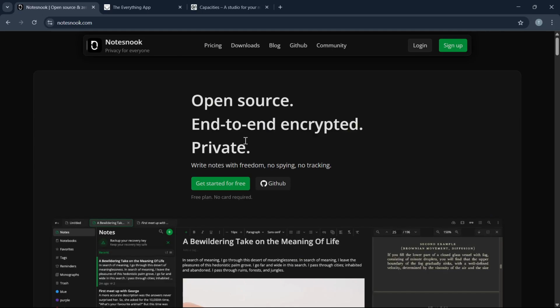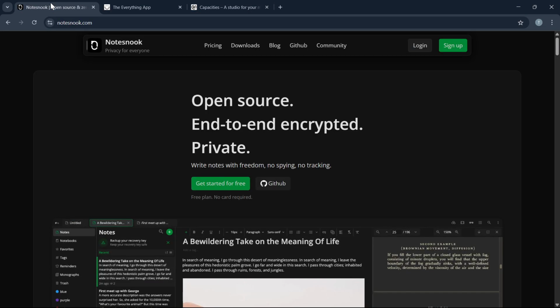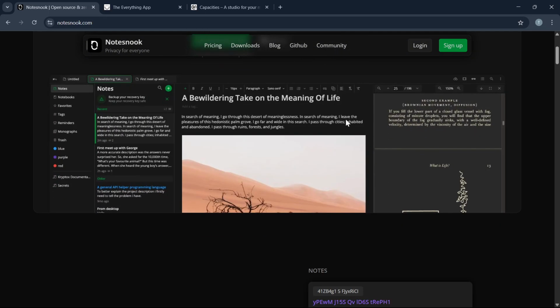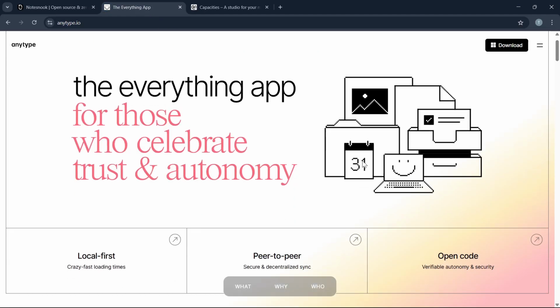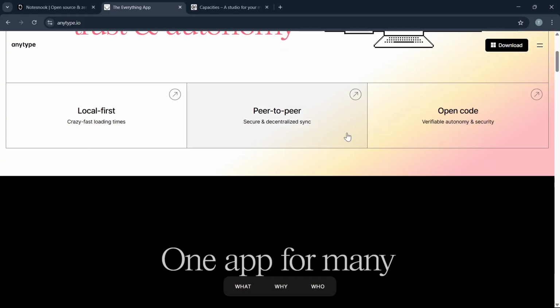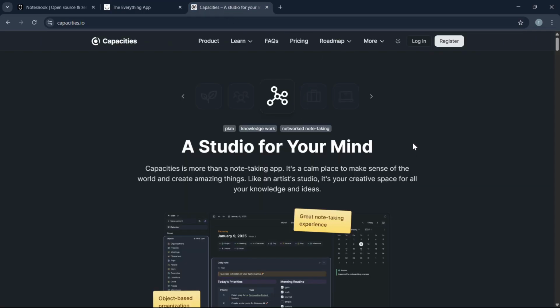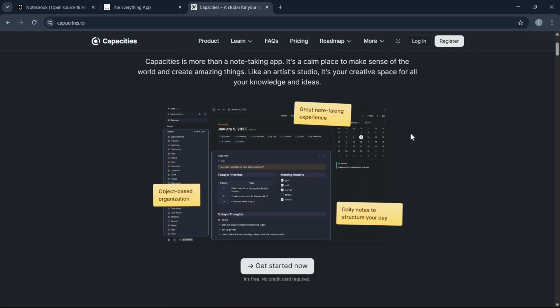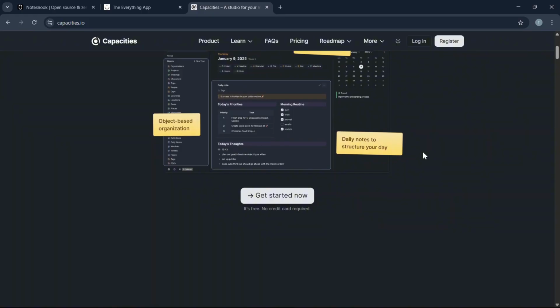Hello guys, in this video, we will talk about Notesnook, Anytype, and Capacities to help you find the best note-taking app in 2025. So let's start with Notesnook. It is a private, encrypted note app with cross-platform sync and a simple UI. Anytype is a local-first, peer-to-peer app focused on knowledge organization and data ownership, while Capacities is a visual, tag-based note tool for creators that uses object-based thinking to link contents. So let's compare the three of them.